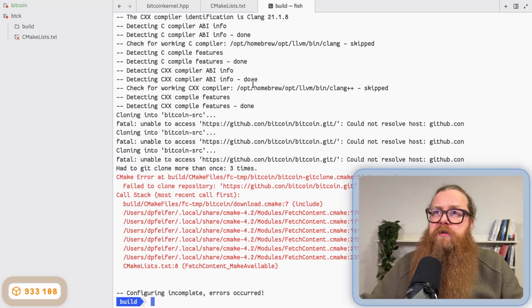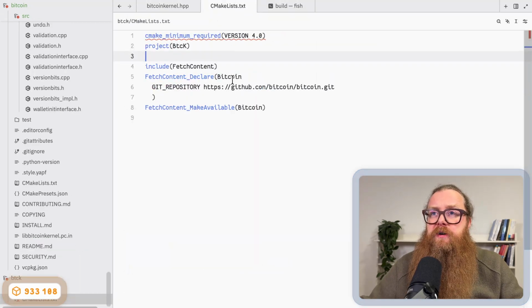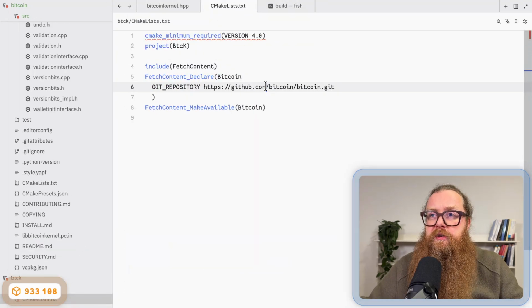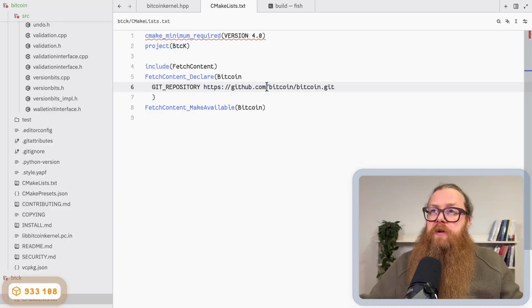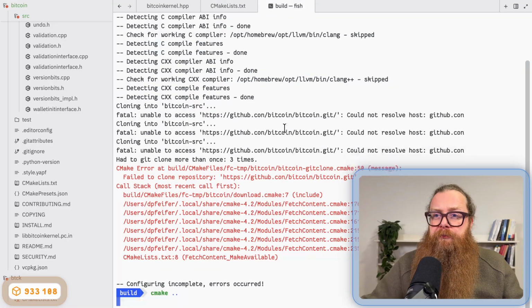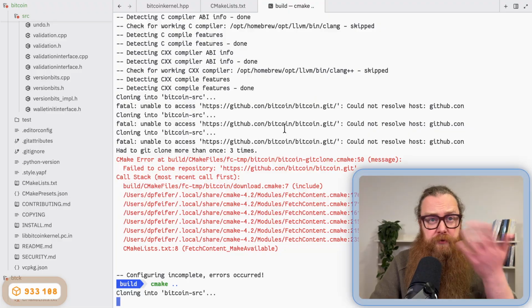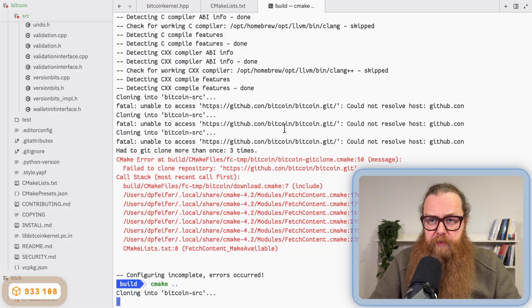GitHub, oh, typo. Needs to be com, right? Run again. And now I see it's cloning.